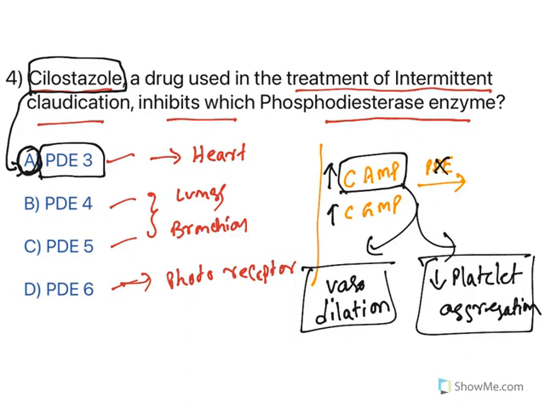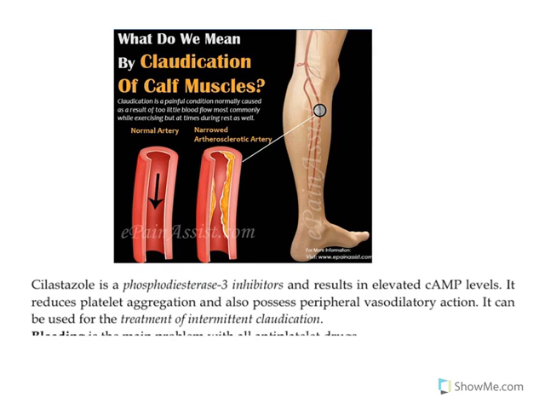Now, what do you mean by this? Intermittent claudication. Let me show you this. See, intermittent claudication means, let us understand this. Calf muscle will have these blood vessels. When blood vessels are contracted, either because of lipid accumulation or because of some other reason, the lower extremities will have low blood supply, and that results in pain, and that pain is known as claudication. Now, how can you treat it? By using a vasodilator or reducing the platelet aggregation.